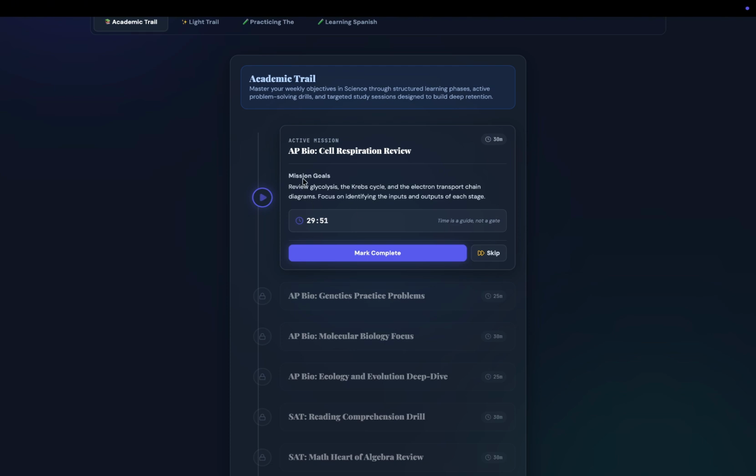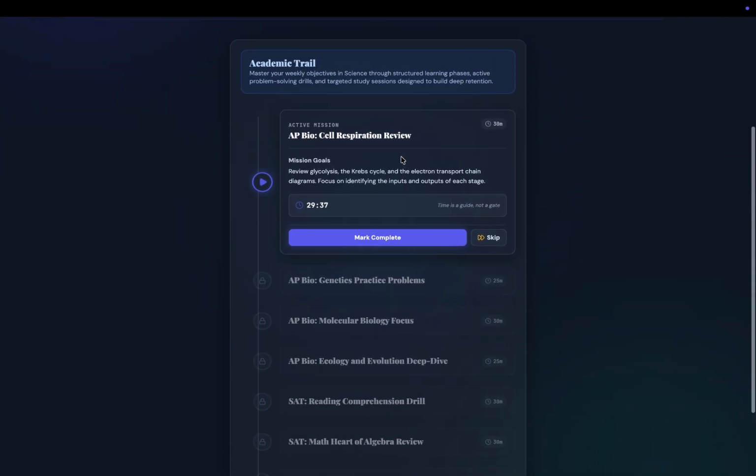But it basically tells you the goal, the first step, which is to review glycolysis, the Krebs cycle, electron transportation, etc. Now, because this is in a journey format, students might already know about some things, but not other things. So that's why we added a skip button as well.